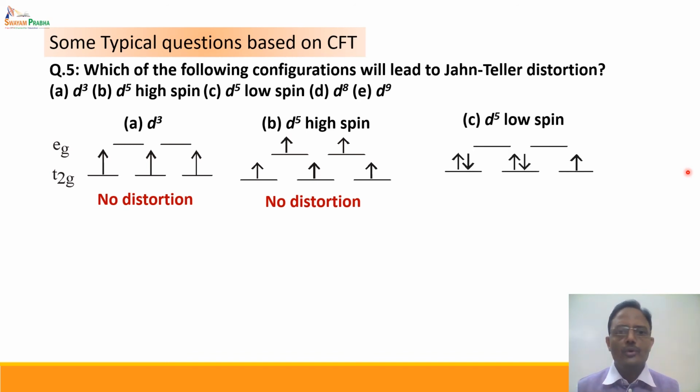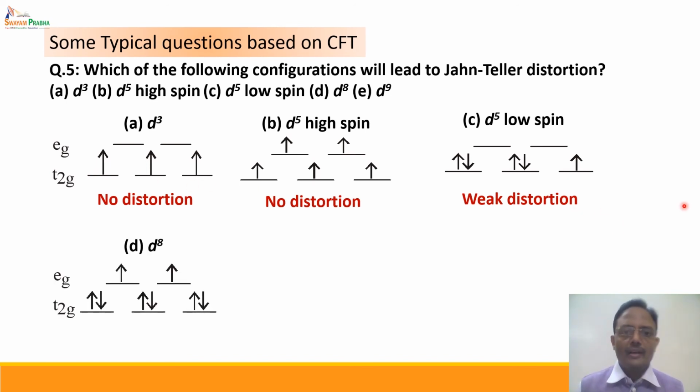Coming to the d5 low spin state. In this case, eg is symmetrically filled with no electrons at all, but t2g is unsymmetrically filled. Now it is a t2g5 system. t2g5 is an unsymmetrical distribution, as there are two electrons in two orbitals and one single electron in one of the orbitals, and hence there will definitely be Jahn-Teller distortion in this case. But it is a weak distortion because we know that the t2g orbitals are not directly facing the ligands, and hence the distortion is there, but it is weak.